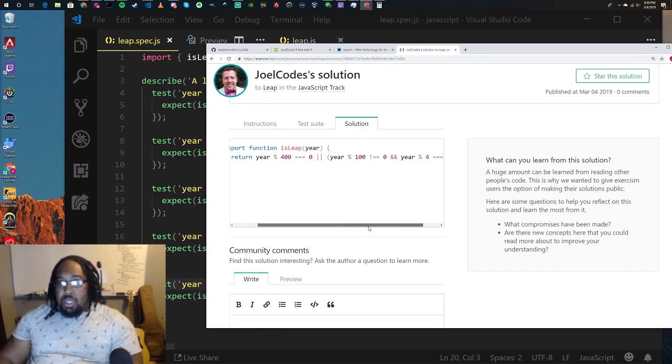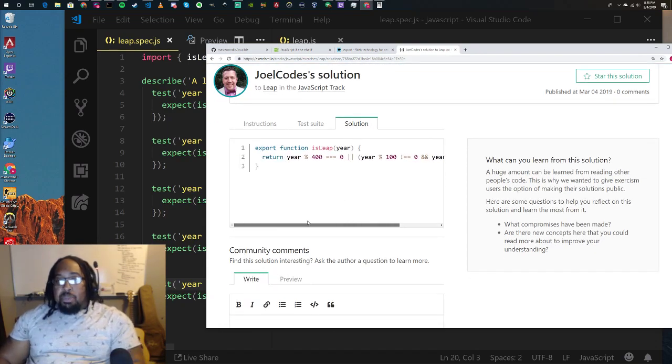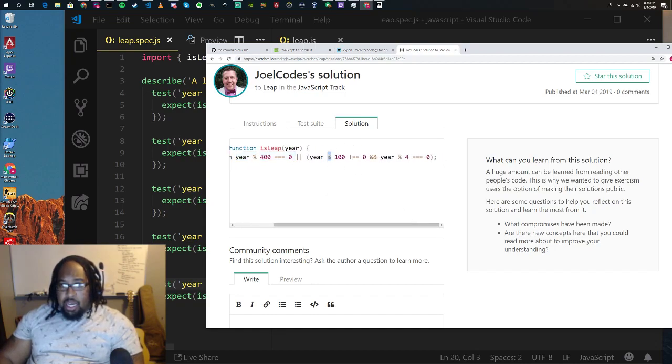This person broke it down into a very simple thing. So basically they said if a year is evenly divisible by 400, or a year is, oh wow, actually, I don't think this is a full solution. Interesting.